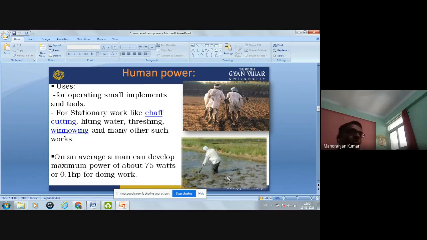If we talk about the power developed by a human, a man can develop a maximum power of 75 watts, or in other words, a maximum power of about 0.1 HP. In 1 HP, how many watts? 746 watts. So a single man develops 0.1 HP, or 75 watts. This is a very important question in many exams; this type of question comes.